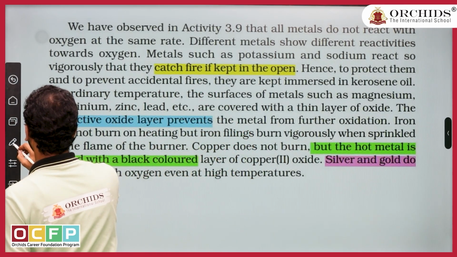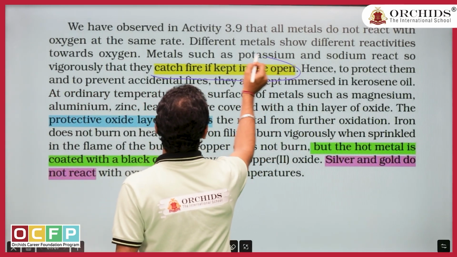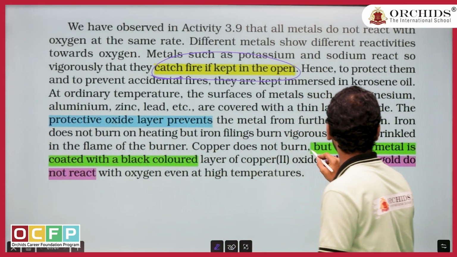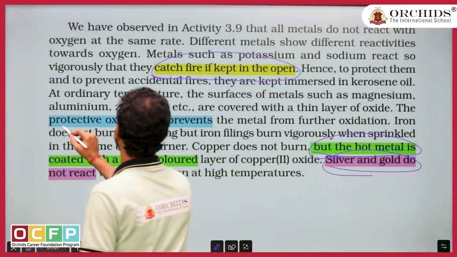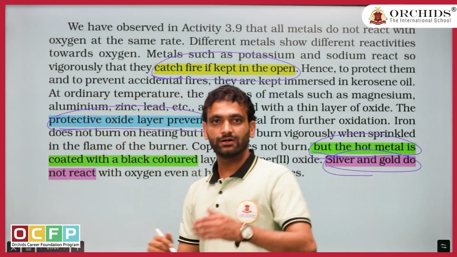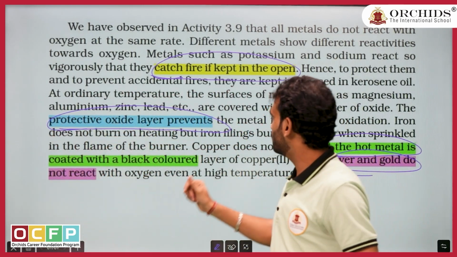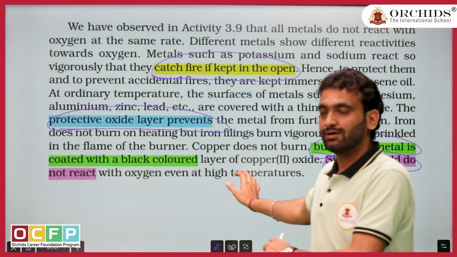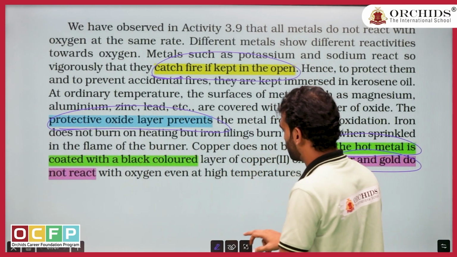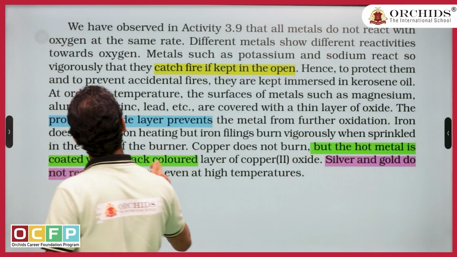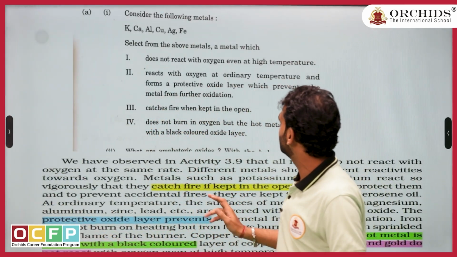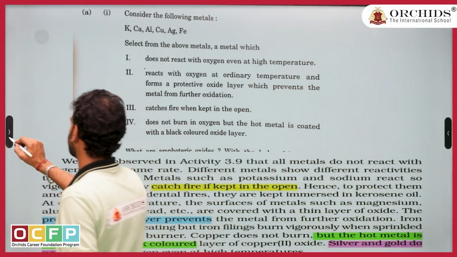See how did they ask? First they ask which catches fire. From here what they ask? Hot metal. Silver and gold also they ask directly. Protective layer also they ask. In 4 subparts they are checking your full depth, whether you have read it properly or you are coming here just having read it superficially and saying, yes, my NCERT is done. No. Okay, let us answer the questions first.